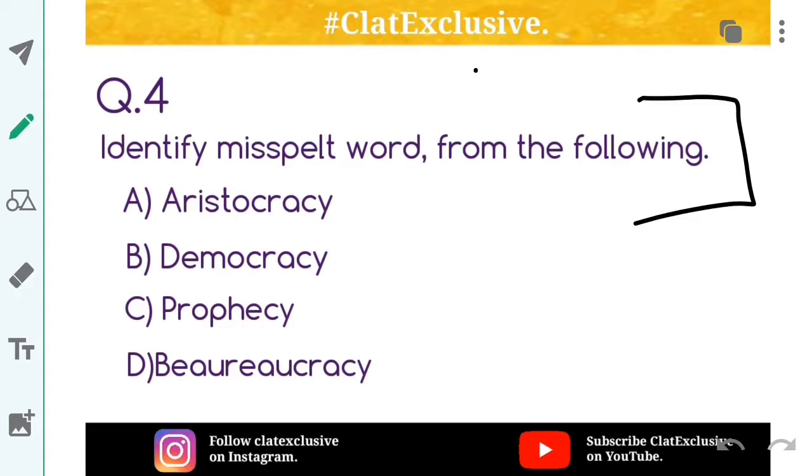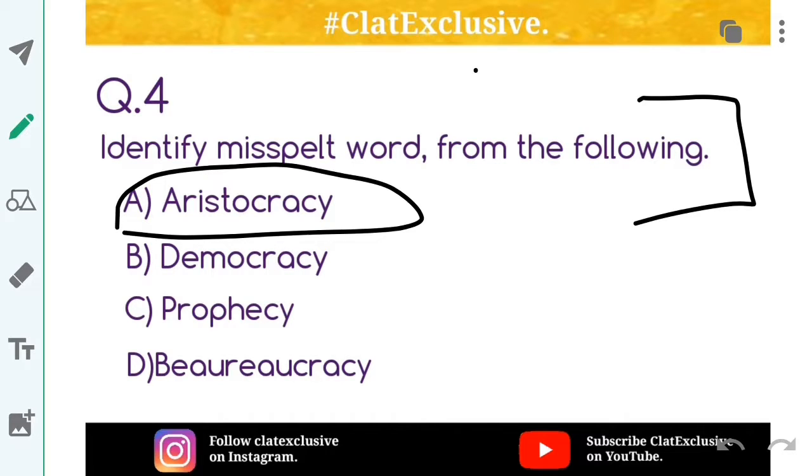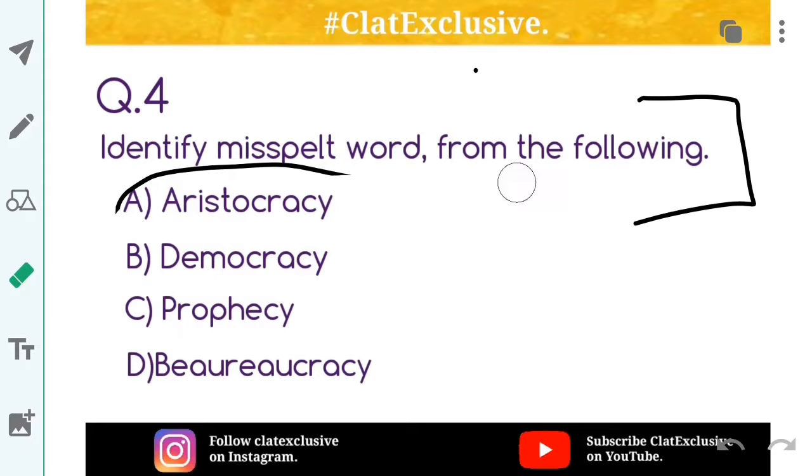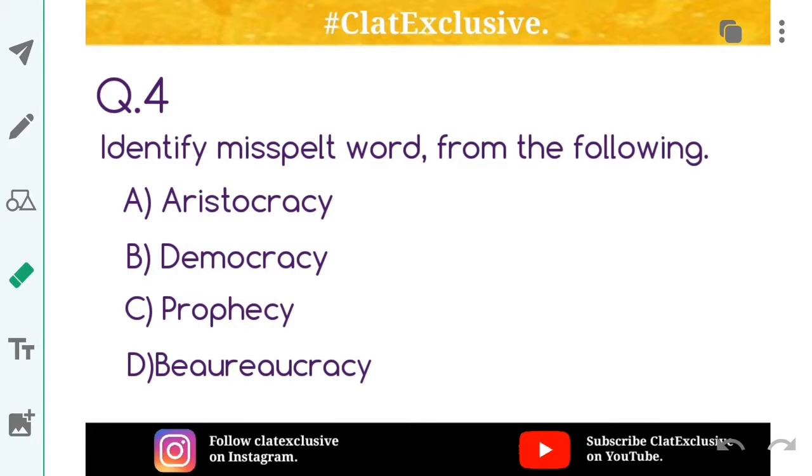Now the misspelled word is in this. I'll not tell the answer because I'm going to explain first. Aristocrats are those who come from the upper class or the highest class of society, the elite people from the highest class. What is this? You all know, this is a kind of prediction. When you predict that tomorrow it's not going to rain, that's prophecy. It's an older word for prediction, sort of bhavishyavani in Hindi.